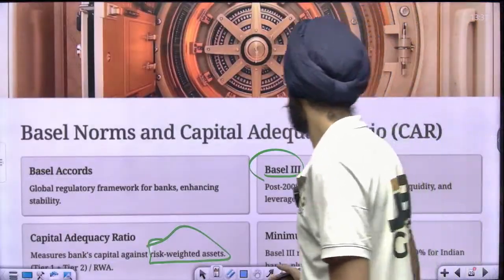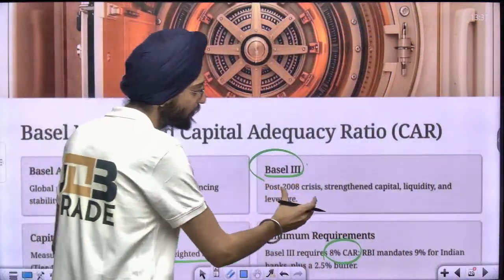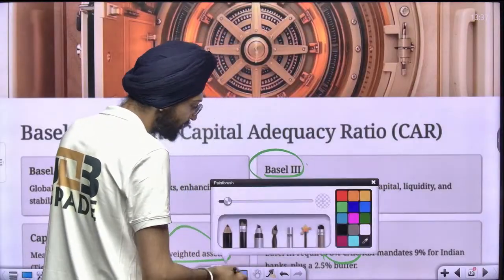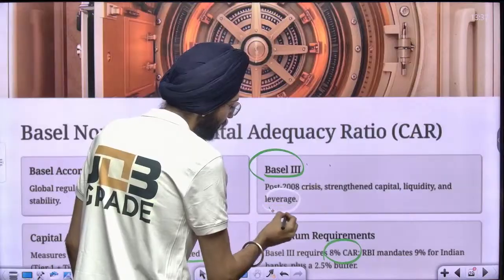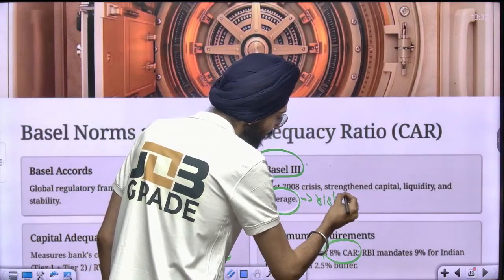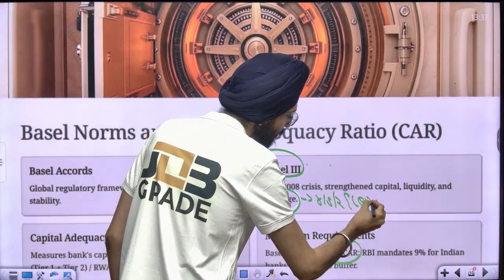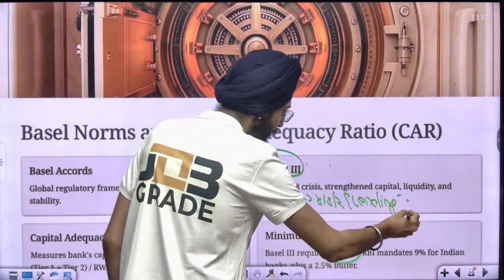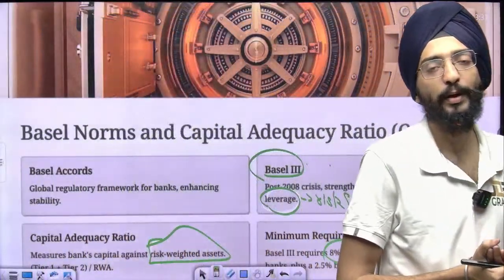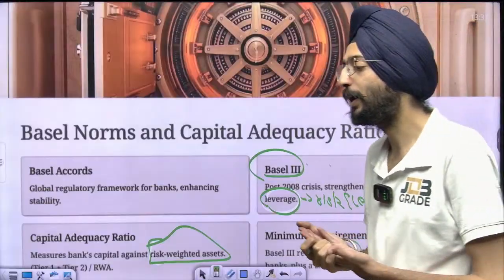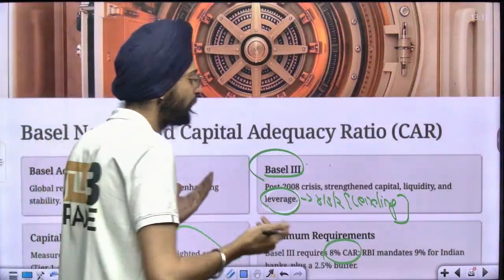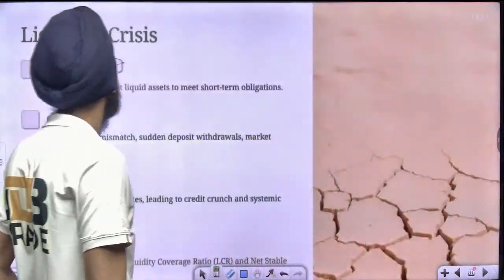Again, Basel III norms post the 2008 crisis strengthen capital, liquidity, and leverage. Leverage means risk, the risk associated with lending purposes. Again, the minimum requirement, as I said, as per the RBI, is 9% for scheduled commercial banks and 11% for public sector banks. Okay, let's go on to the next slide.